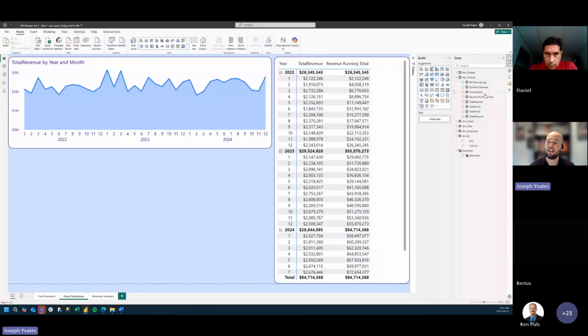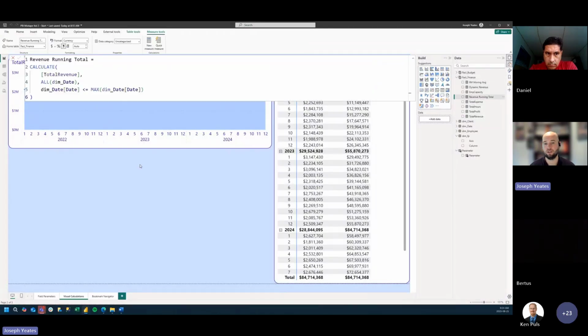But we did have to create this running total measure in order to get that to work. So that isn't a huge deal to build. This is a pretty simple DAX recipe, a DAX formula. But to do something like a moving average, it's a little bit more difficult.